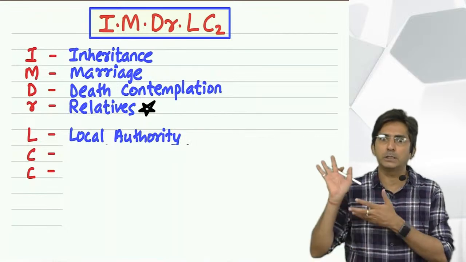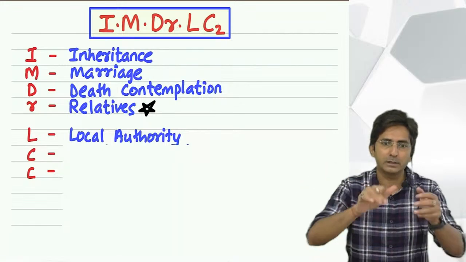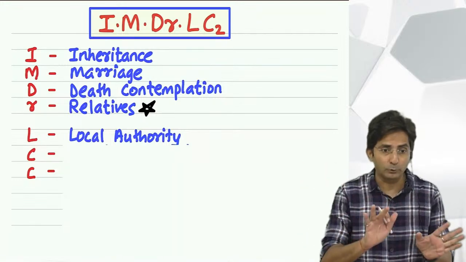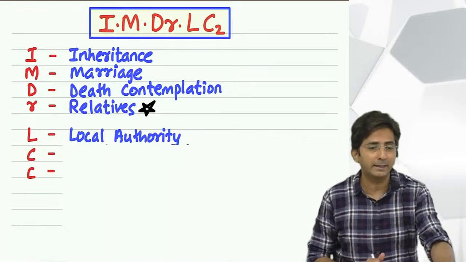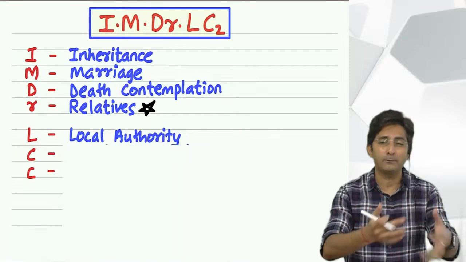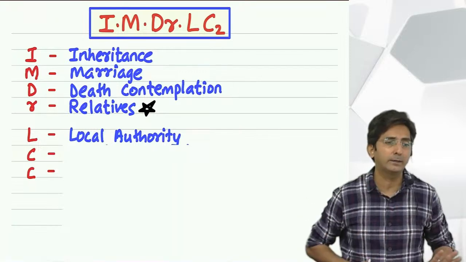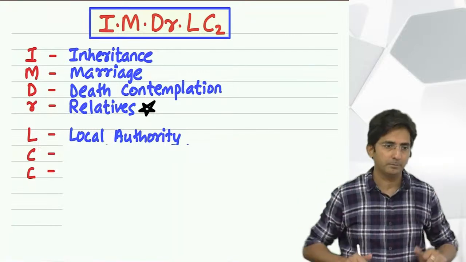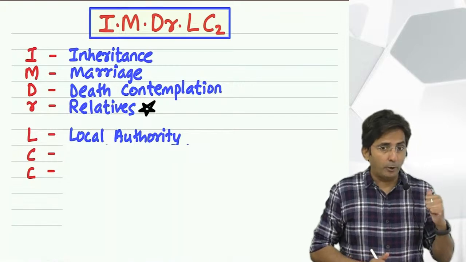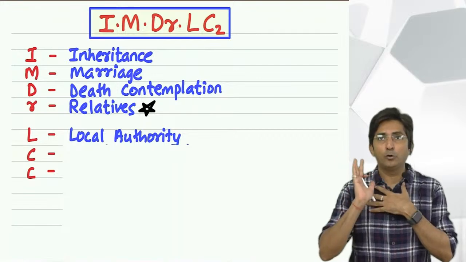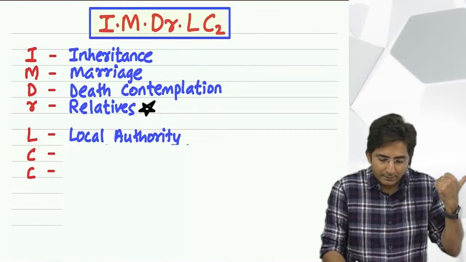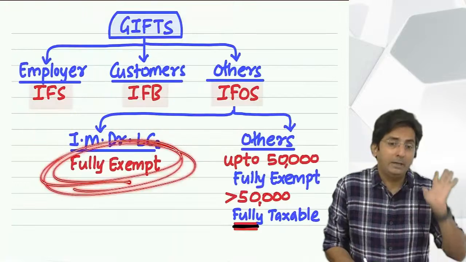Otherwise, why will the municipality give a gift to someone? It might be due to some natural calamity, where poor people have suffered destruction. So it's believable, it's genuine. Every point you have to convince yourself: yes, it is a genuine gift. And only if it is a genuine gift are we convinced it is fully exempt. Okay.